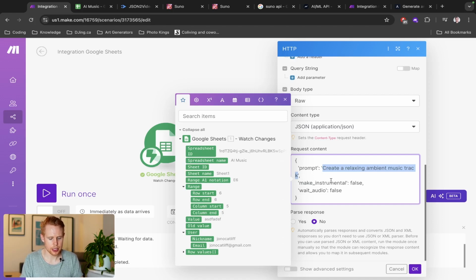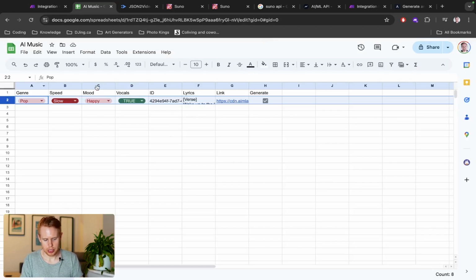But for our case, we want to craft our prompt around what we generated here. And you don't have to use genre, speed, mood, and vocals. You can do really whatever it is that you want. I'm just using this as an example.